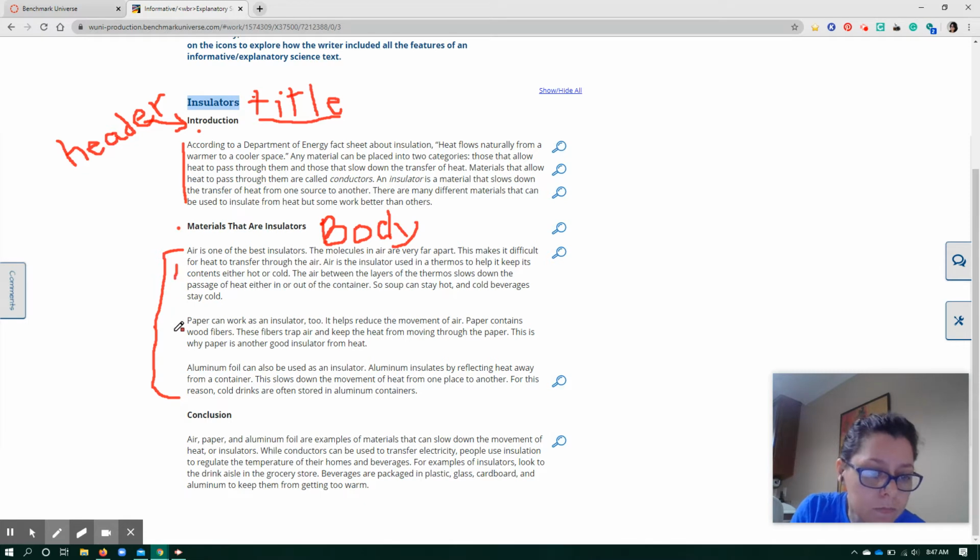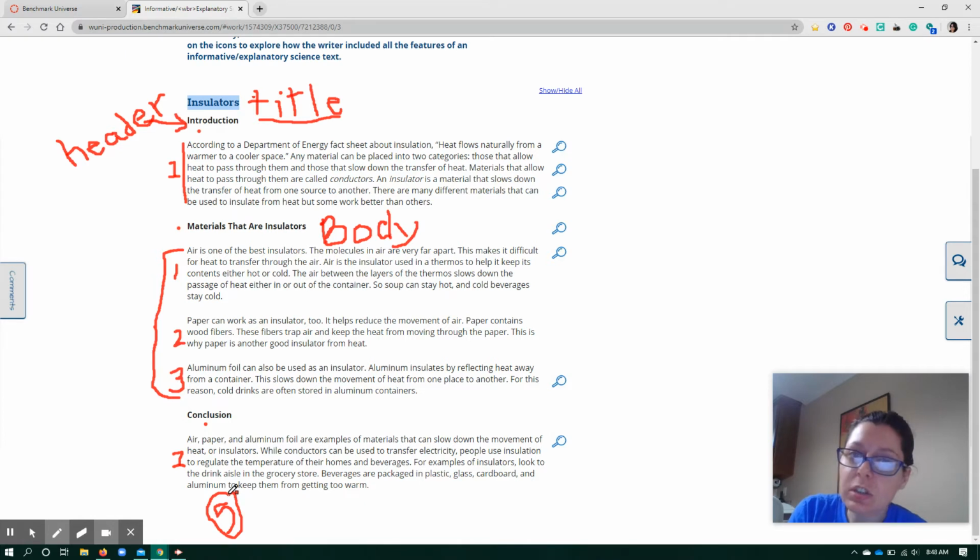We have 1, we have 2, we have 3 short paragraphs inside of our body section of our essay, and that's awesome. How many paragraphs do we have in our introduction? We have 1 paragraph for our introduction. We have 3 paragraphs for our body. For our conclusion, we have 1 paragraph. Total, we have 5. We have 3, 4, 5. We have 5 paragraphs all together in our essay.